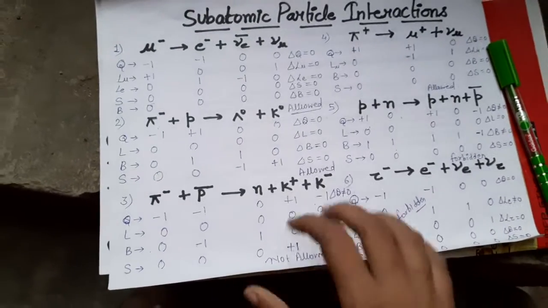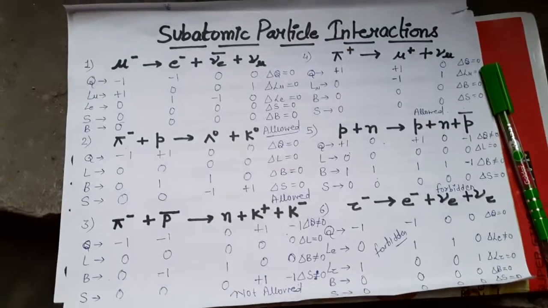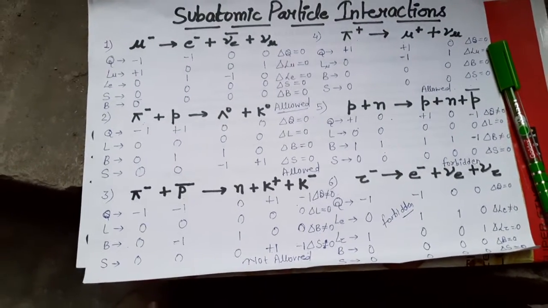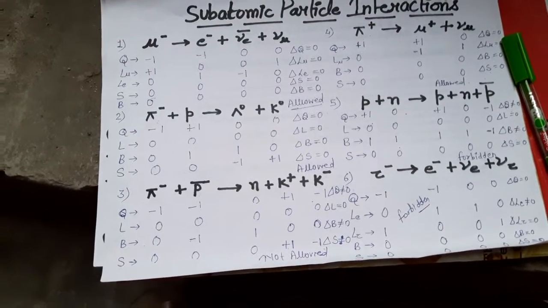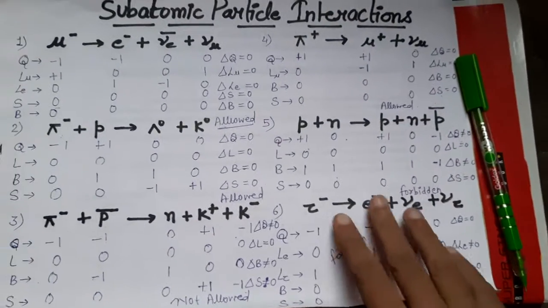Sometimes we find it difficult to solve some reactions, so I will also tell you some tricks related to these interactions.